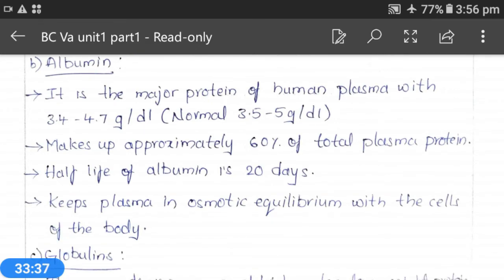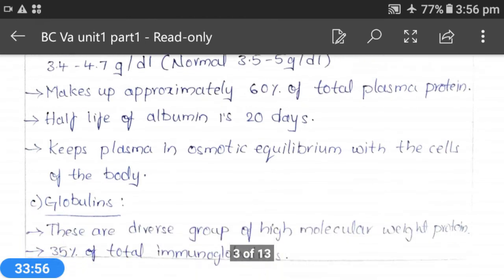Due to the presence of small granules on the cytoplasmic surface of these white blood cells, they are distinguished into granulocytes and agranulocytes. Granulocytes are neutrophils, eosinophils and basophils, and agranulocytes are lymphocytes and monocytes.